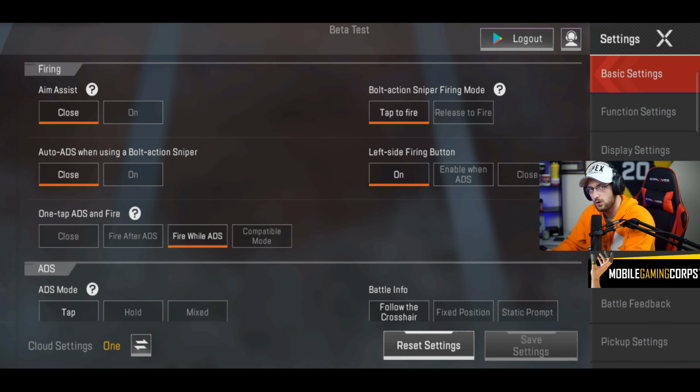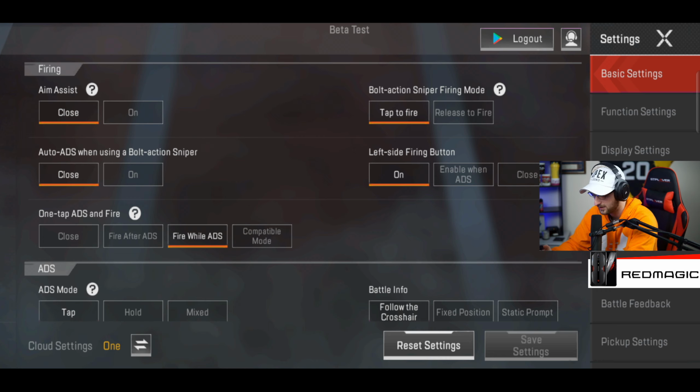Alrighty. So I'm going to be showing you basically all of my settings, but for my sensitivity, I'm only going to show you my first person perspective settings because that's pretty much the only game mode I've been playing. So start off, aim assist. I've turned that off. The reason behind that, guys, is the aim assist is very strong in this game. So if you want to shoot one person but then shoot another person, like flick shot them, then aim assist is really going to mess your aim up.